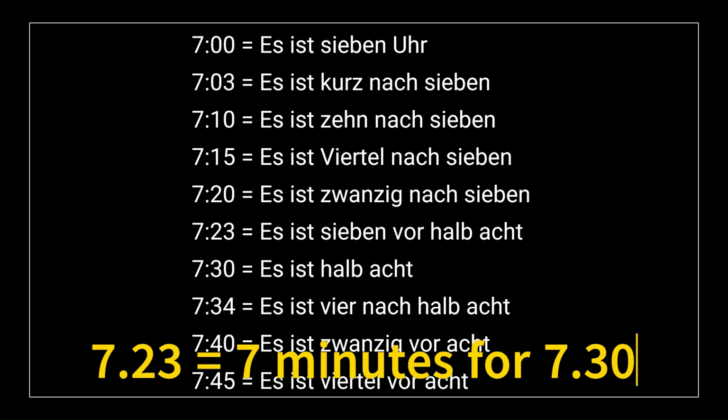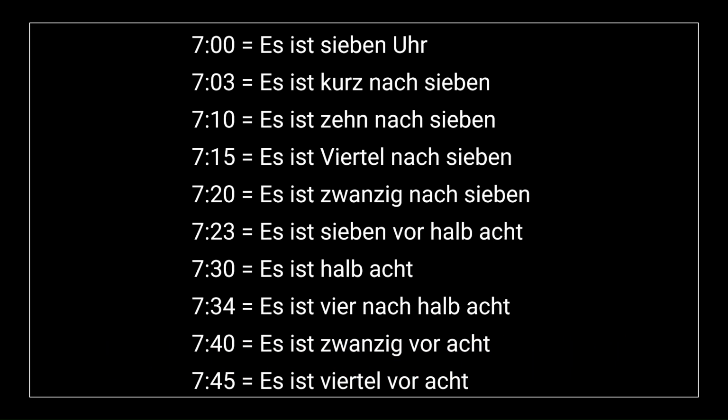As I mentioned, the moment you take halb, that is 30 minutes as reference, then you need to increment the hour by 1 and say it, and that's the convention followed in Germany. If it is 7:30, you need to say es ist halb 8. 7:34 is called es ist 4 nach halb 8. When it is 7:40, you say es ist 20 vor 8. It's 20 minutes before 8 o'clock. 7:45, es ist Viertel vor 8. It's 15 minutes before 8 o'clock. I hope the things are clear now.